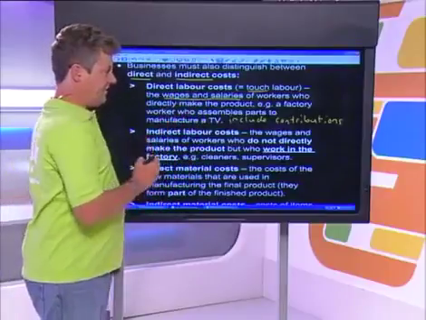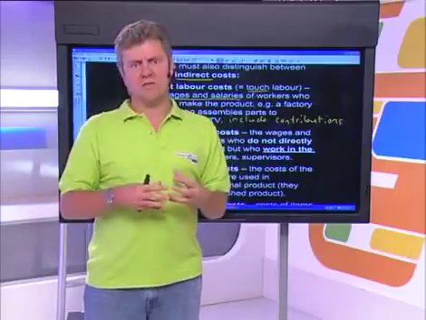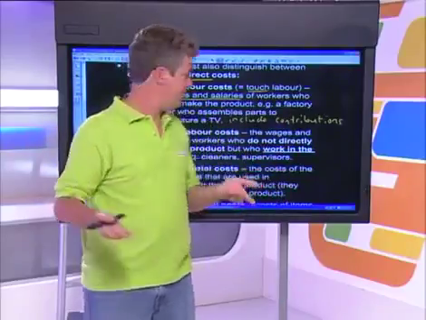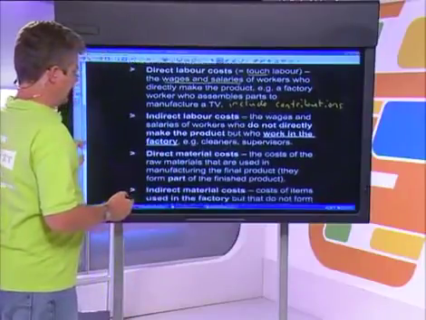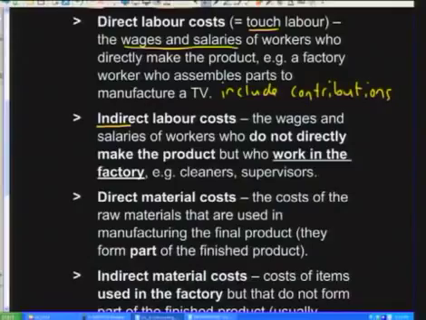So an example that I've given here on this page is a factory worker who takes all these electronic components together, assembles them, puts them together, and makes us a TV set. Let's have a look at the difference between the direct and the indirect labor costs. So the indirect labor costs, you'll remember, mindsetters, these are the wages and the salaries of the workers who do not directly make the product, but who also work in the factory.